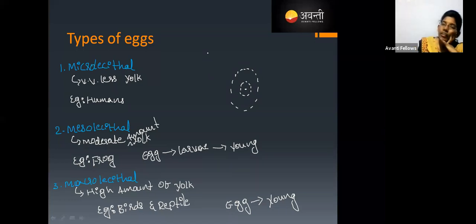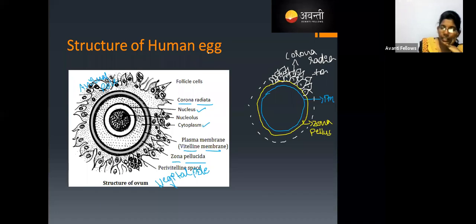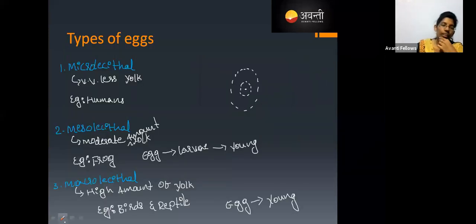Okay. And one more thing I forgot to tell here is that normally in the eggs, there are 3 types of layers.